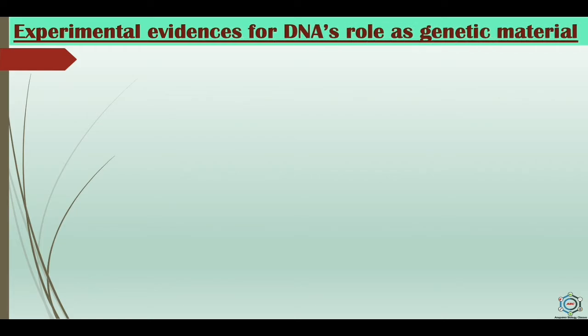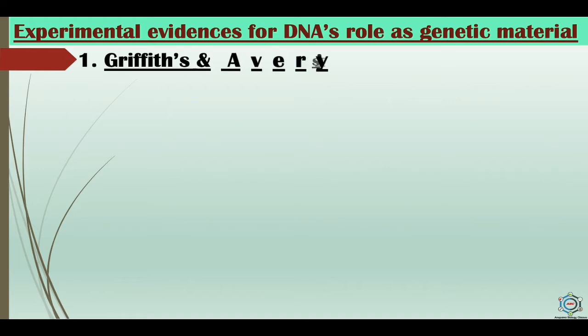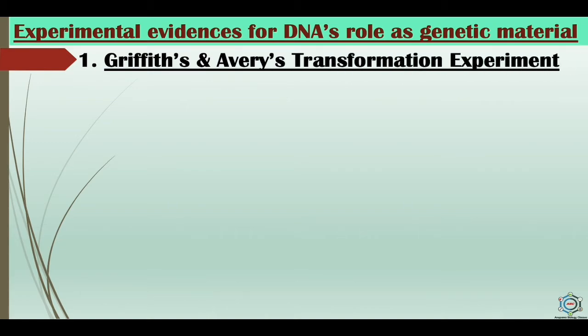Now, the experimental evidences for the DNA's role as genetic material, in which two experiments are cited to prove that DNA is a genetic material. The first one is the Griffith and Avery transformation experiment. The first direct evidence that the DNA transmits genetic information came from the experiments of Griffith and Avery.